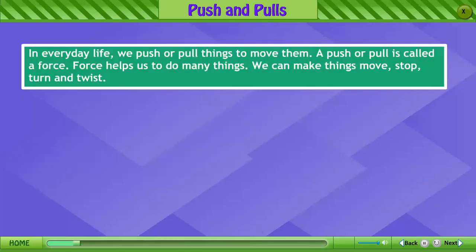In everyday life, we push or pull things to move them. A push or pull is called a force. Force helps us to do many things. We can make things move, stop, turn and twist.